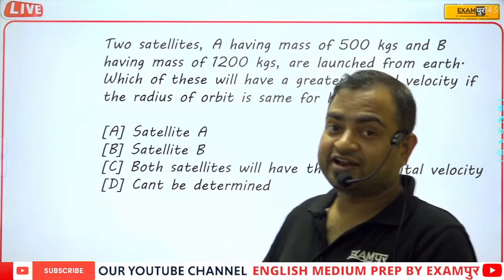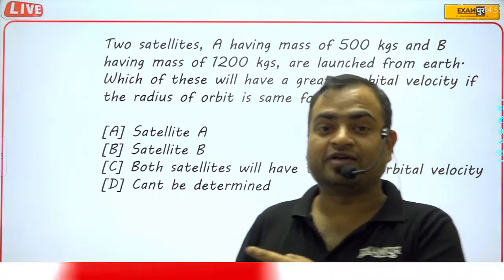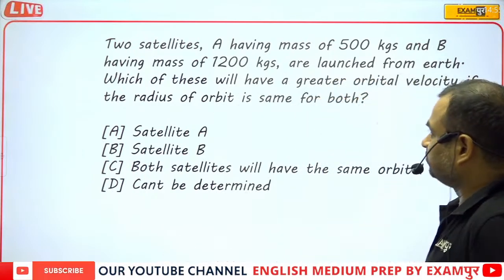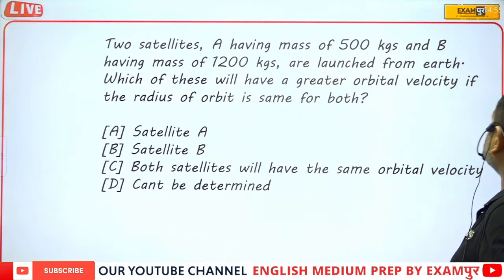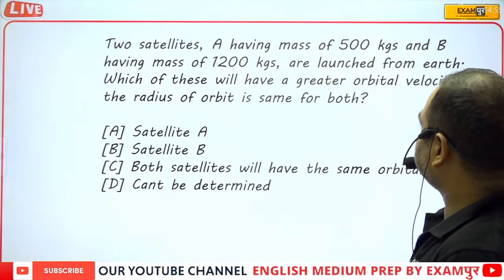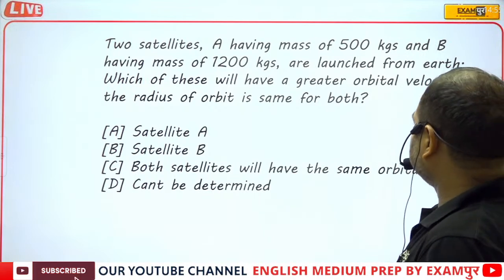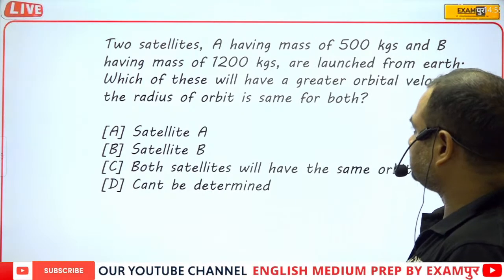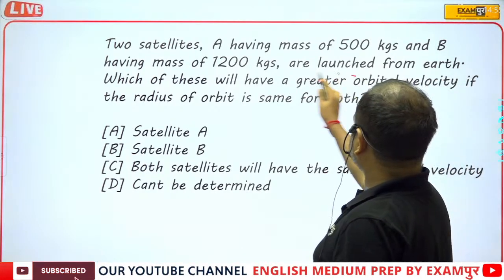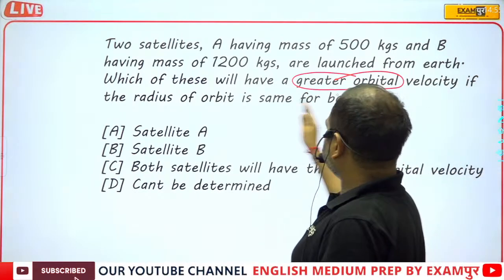I have already derived the formula for the orbital velocity just a few minutes ago. Here the question is: two satellites, A having mass of 500 kg and B having mass of 1200 kg, are launched from the earth. Which of these will have the greater orbital velocity if the radius of orbit is the same?